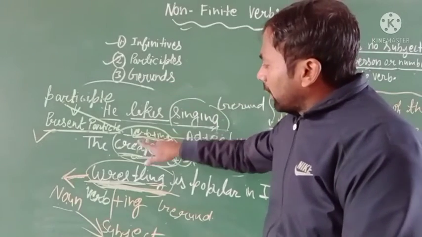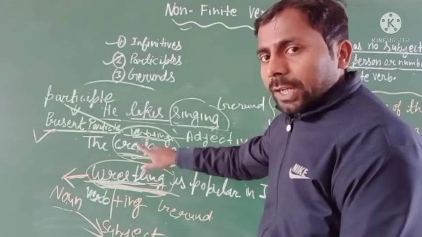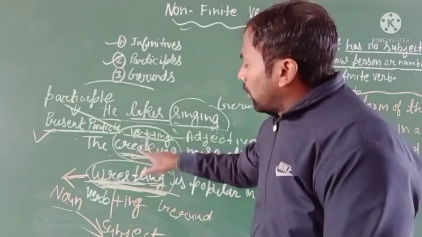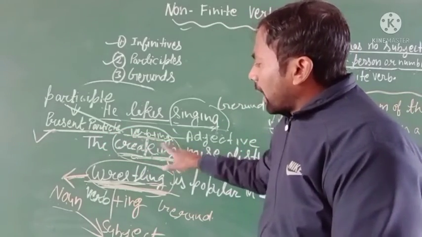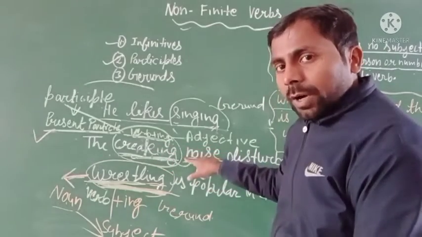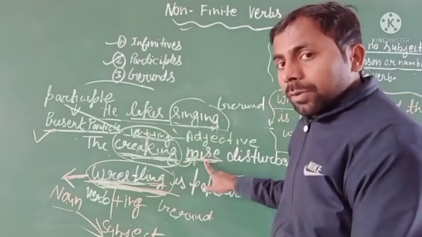The present participle is the verb with ing used as an adjective with a noun.